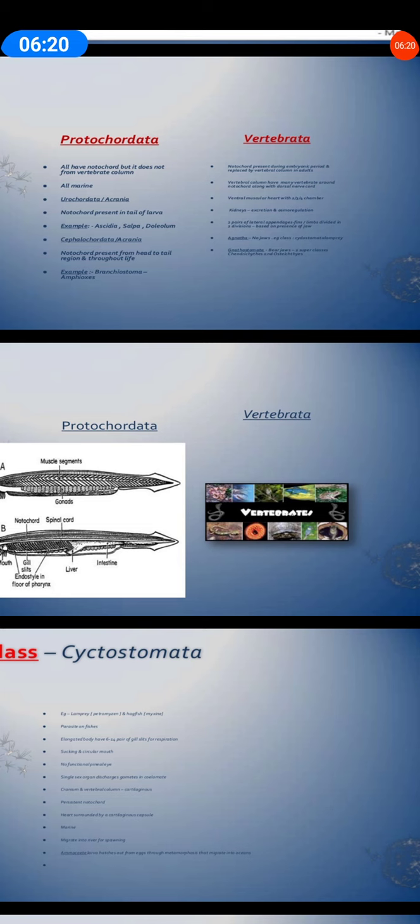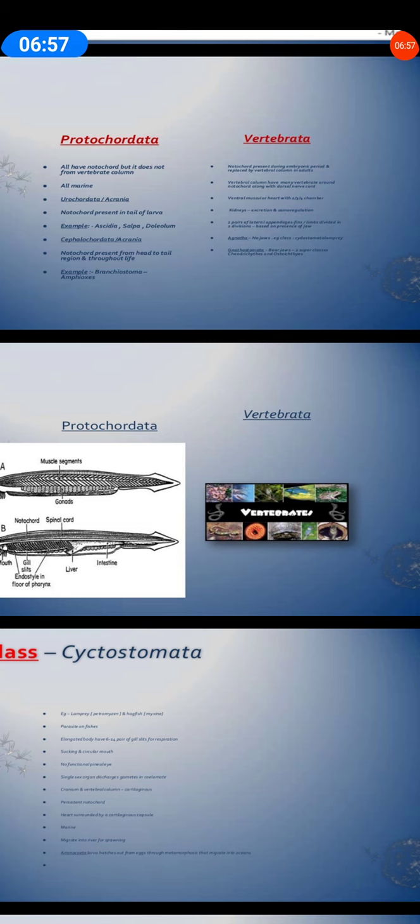We have secretion of hormones from the endocrine system, and sexes are separate in the vertebrates. In very few organisms the fertilization is external, but many vertebrates show internal fertilization. In very few organisms a larva is there, like in the lamprey or in the frog. Asexual reproduction is almost lacking.